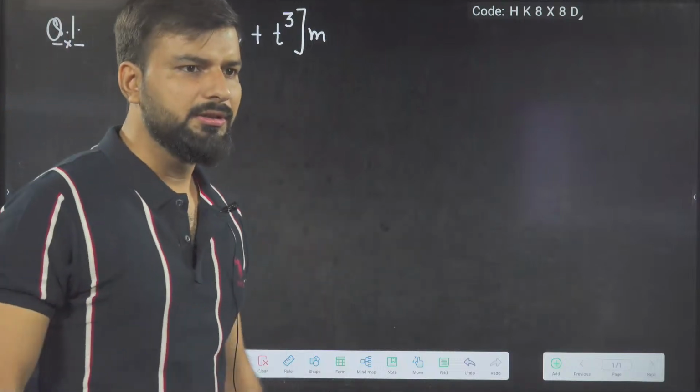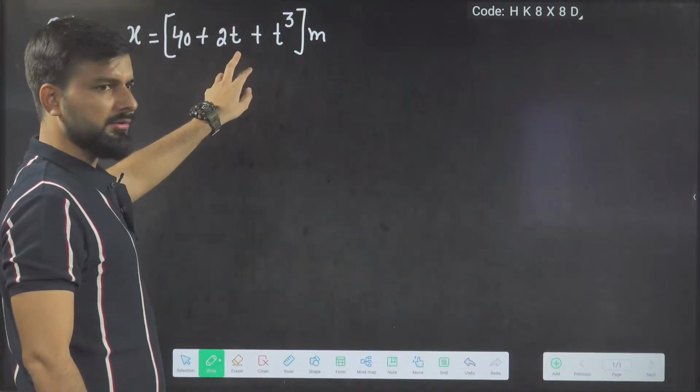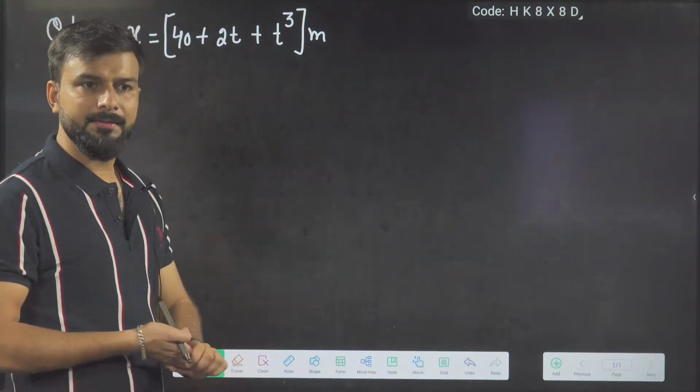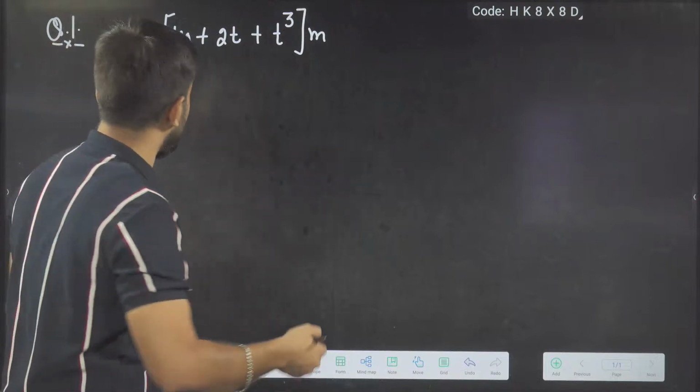40 plus 2t. No, sir, wrong. One minute. It was 3t square. Okay, it was 3t square.